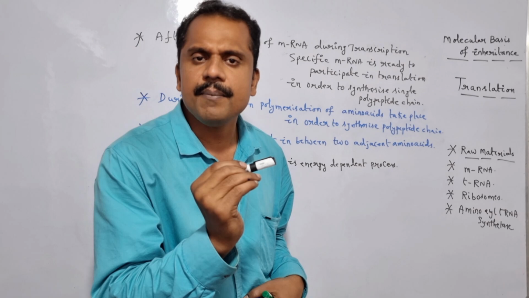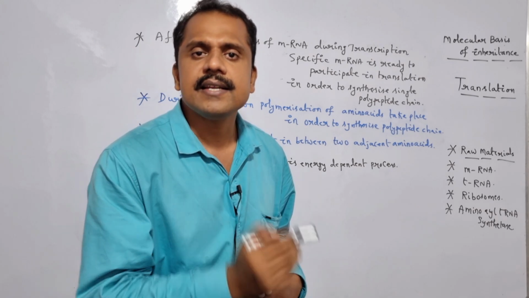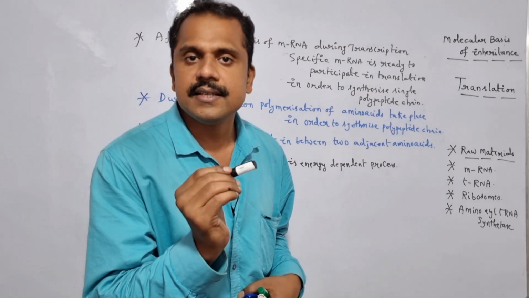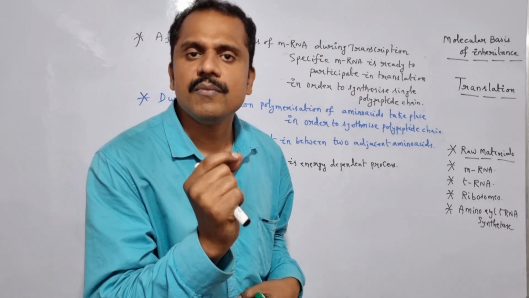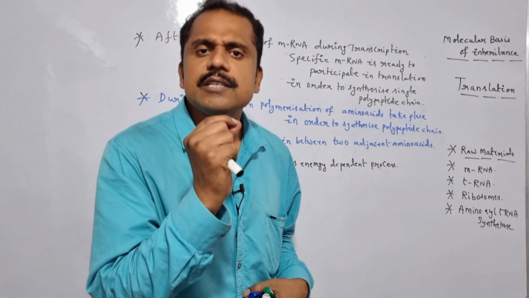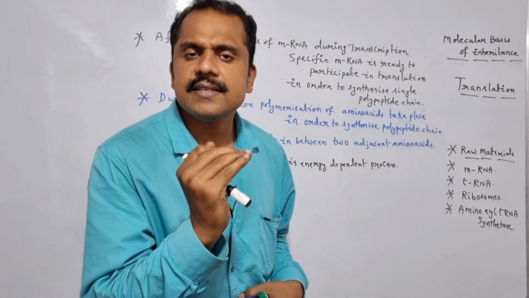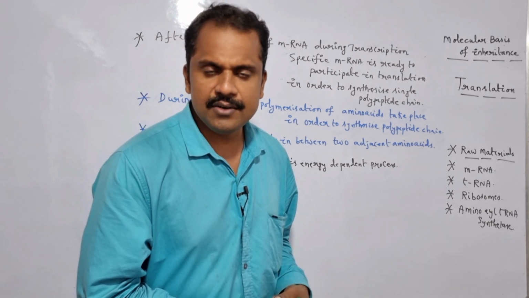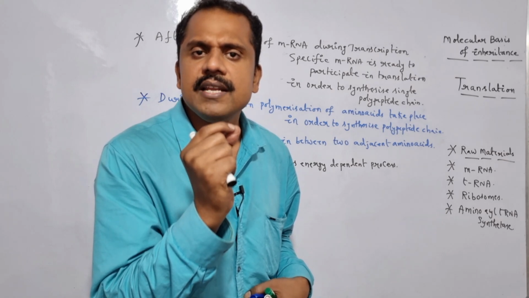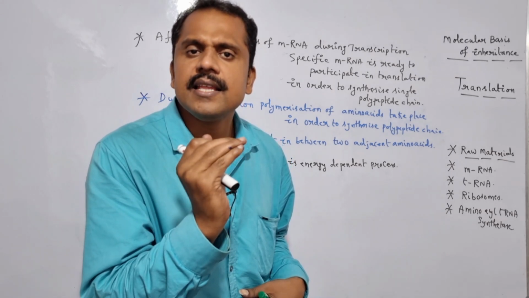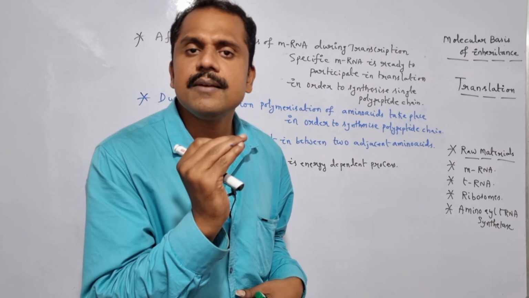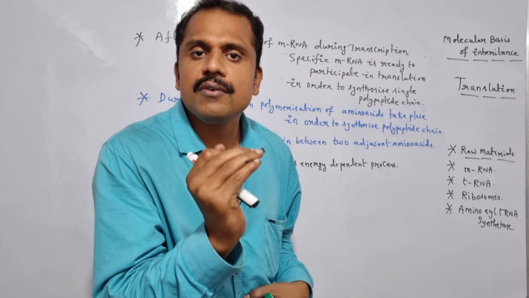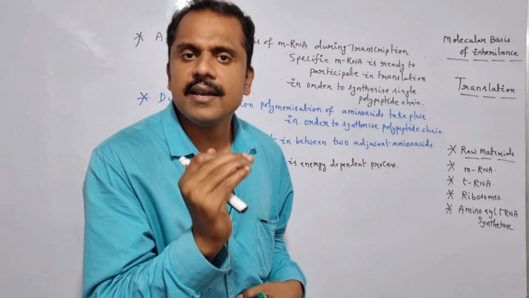And if the specific mRNA is double stranded, under such condition, from one particular gene, two polypeptide chains or two proteins are synthesized, which is quite against the central dogma of molecular biology. So that is the reason why the mRNA which is synthesized during transcription is a single stranded RNA. In addition, if the mRNA is double stranded, the specific subcellular factory, which is nothing but ribosomes, is unable to recruit to the mRNA.